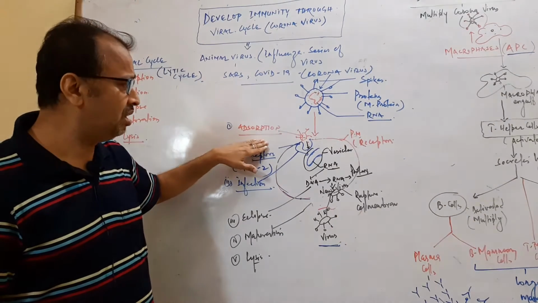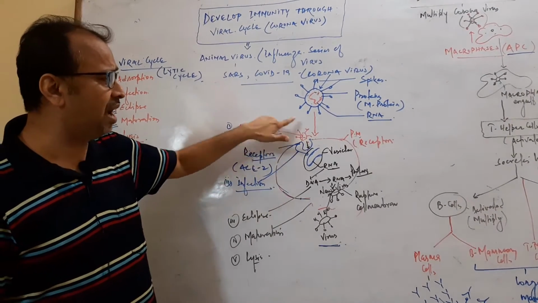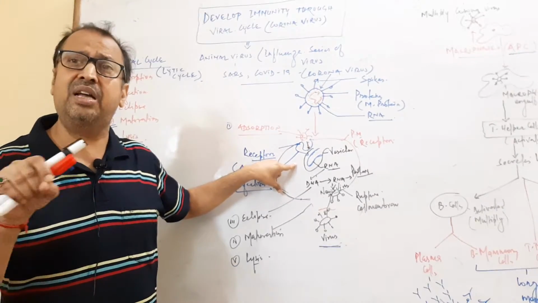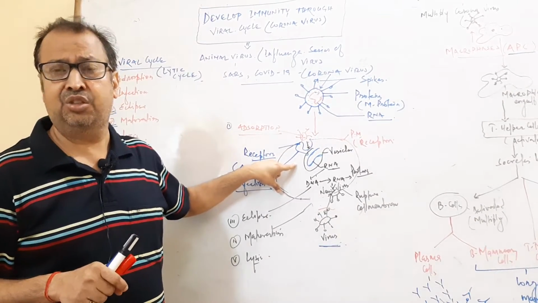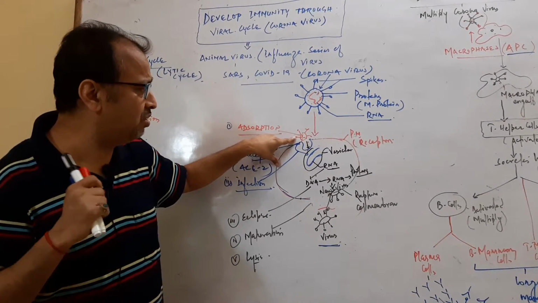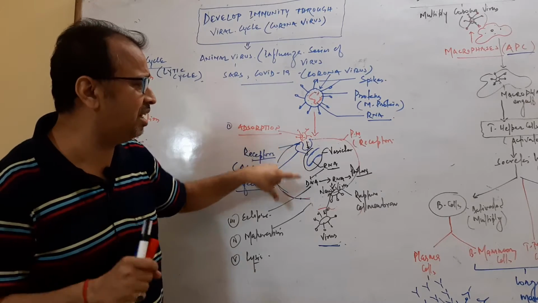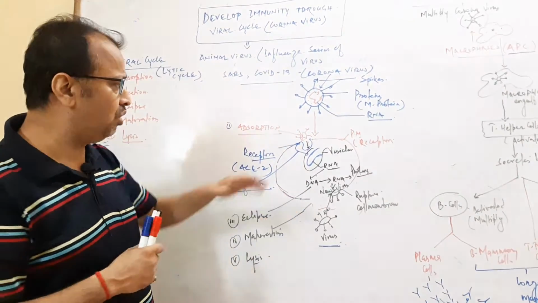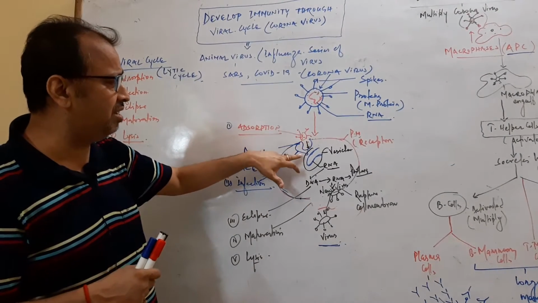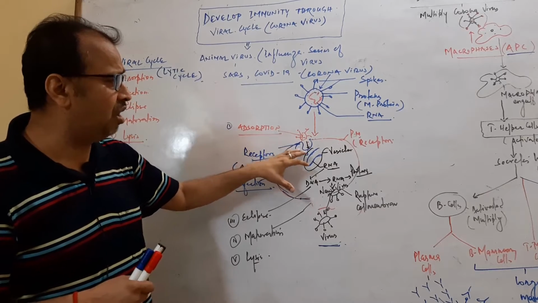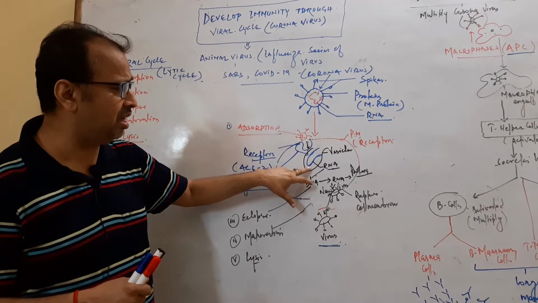Then the virus enters into the cell cytoplasm. Here the whole virus does not enter, only the genetic material enters inside the host cytoplasm. The RNA genetic material enters through cellular vesicle formation. So here is the RNA.